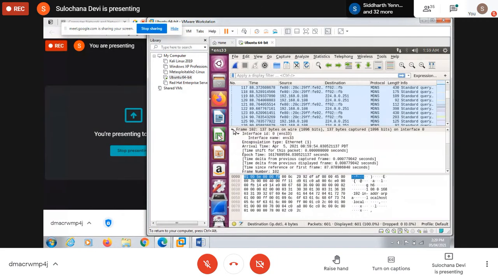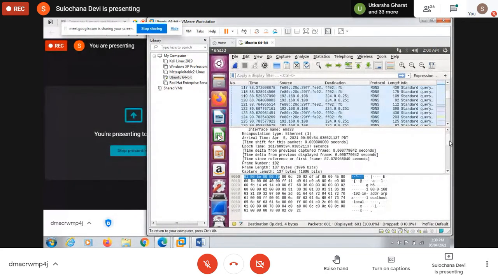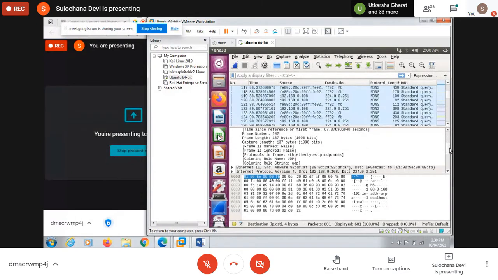And here at the second layer, the data link layer, there is the interface ID and interface name. This is the interface name I showed you, ens33. Then encapsulation type: we are using Ethernet here. Then this is the arrival time and all these things, the frame number, the frame length, the capture length, all these values.